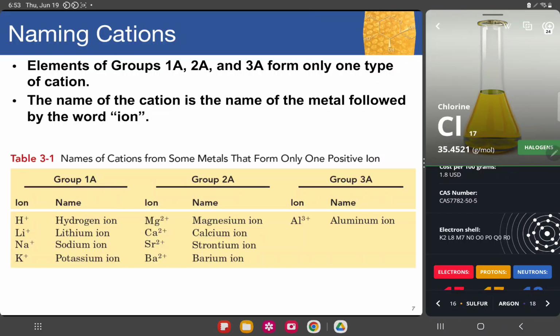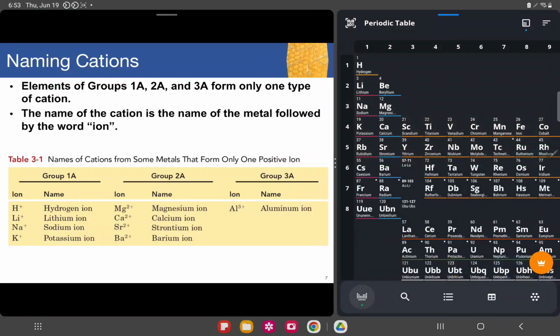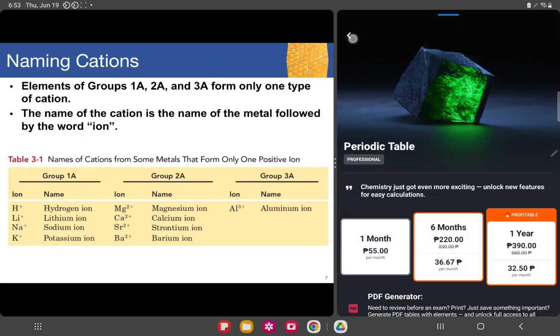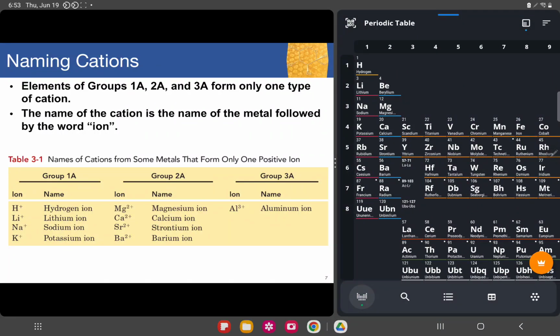Elements of groups 1A, 2A, and 3A form only one type of cation. So the name of the cation is the name of the metal. Group 1A and 2A, and also our 3A, if they become charged particles, they are positively charged particles, right?